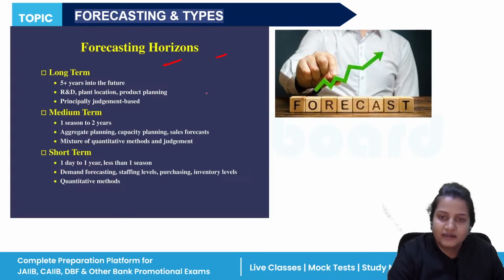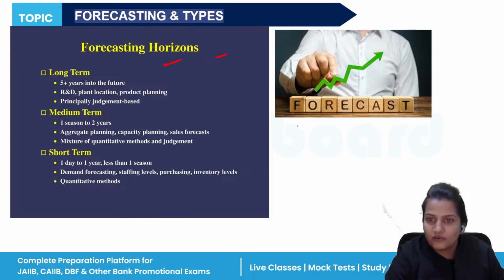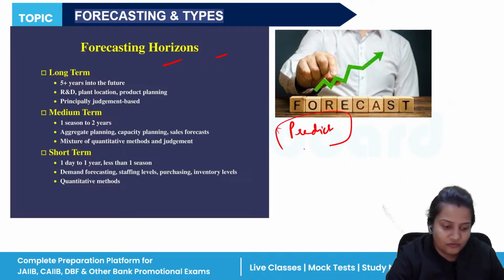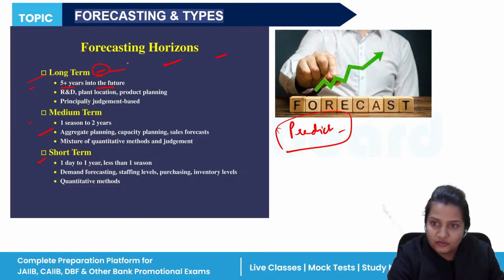Now, forecasting and types. We know that for our business organization, we need to predict future happenings also, what in future can happen. So we need to forecast that. So forecasting comes in three ways: the short term, medium, and long. Long term is for 5 years into the future. So long term forecasting will take a lot of time and a lot of energy also, because you are investing more on R&D.